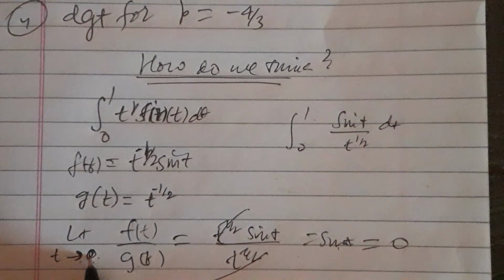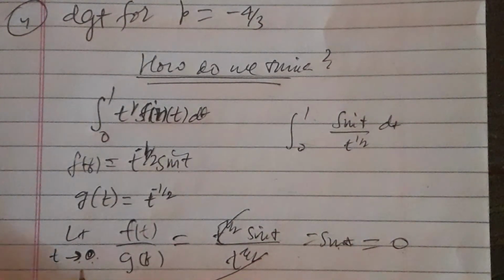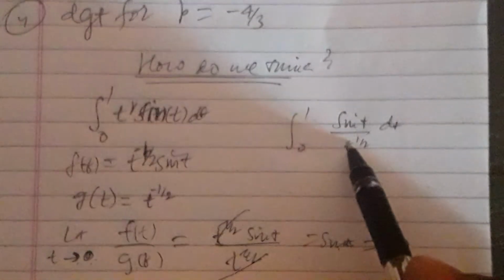Why do I let t tend to 0? Because at the point 0 I am getting infinite discontinuity.